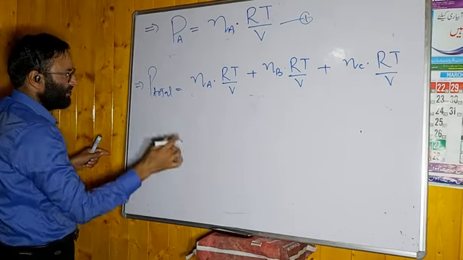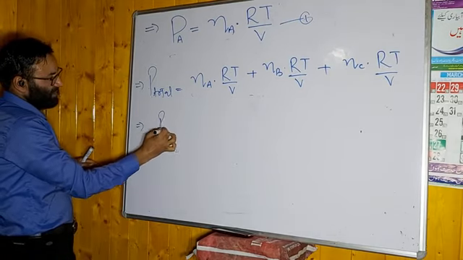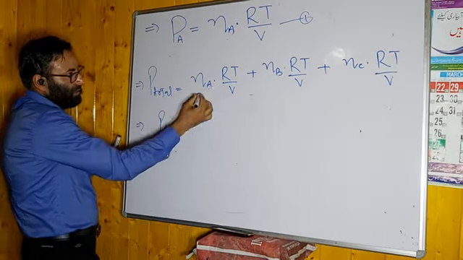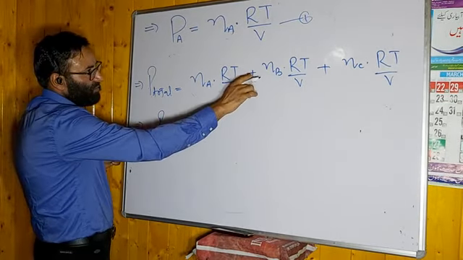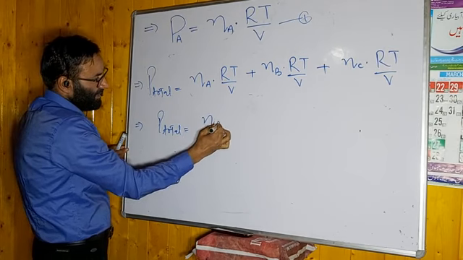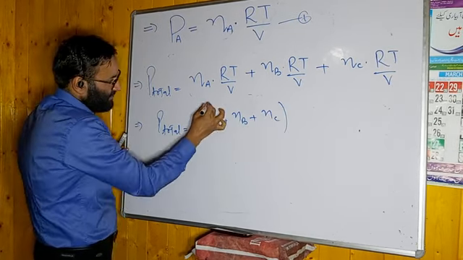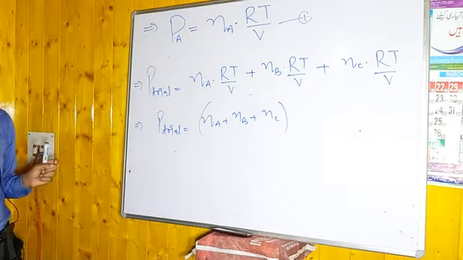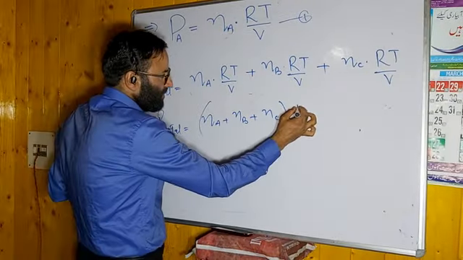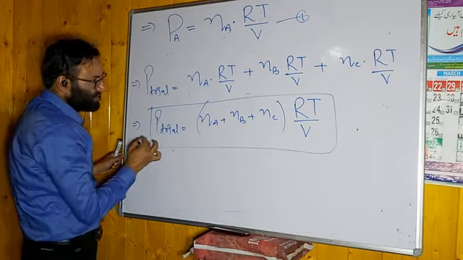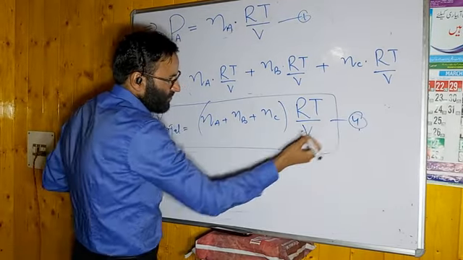Now you can write it as P total is equal to RT by V constant है, you can write NA plus NB plus NC, and RT by V, it is common. Remember this point. Let us say it is equation number 4, and it is the total pressure.